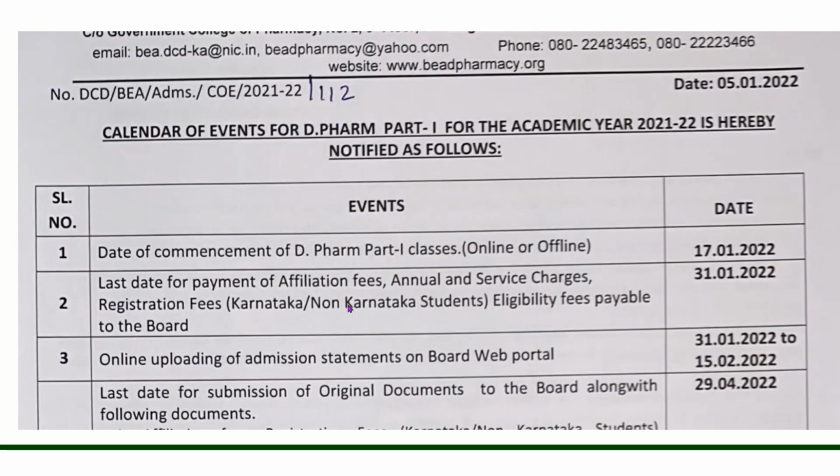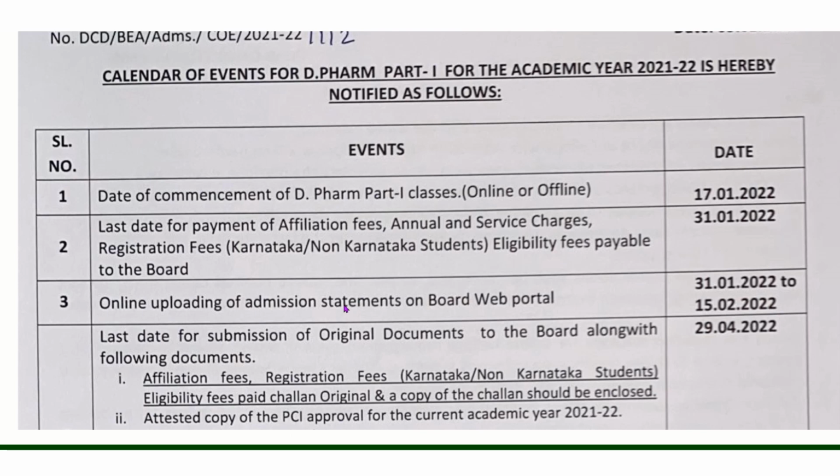First is the date of commencement of D Pharma Part 1 classes. That means classes have to start, online or offline, from 17th January 2022. Second, the last date for payment of affiliation fees, annual and service charges is given as 31st January 2022. Third is online uploading of the admission statement on the board web portal. That means if a student took admission, the overall admission statement has to be filled between 31st January 2022 and 15th February 2022.